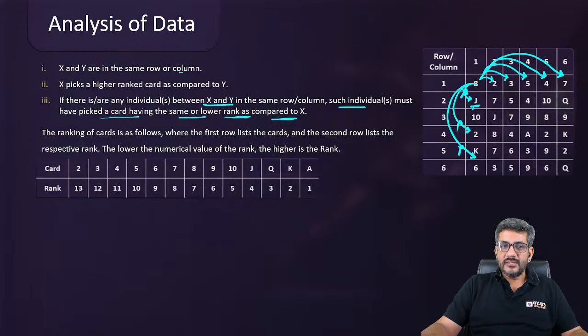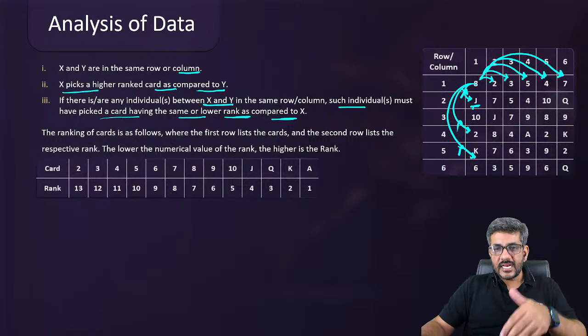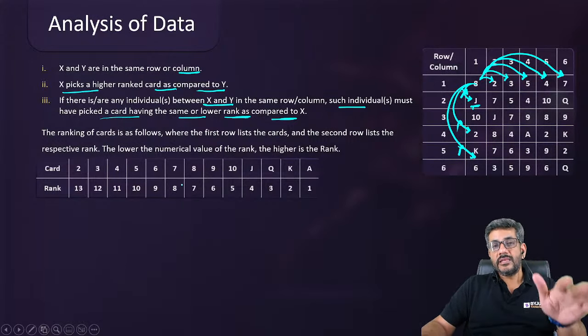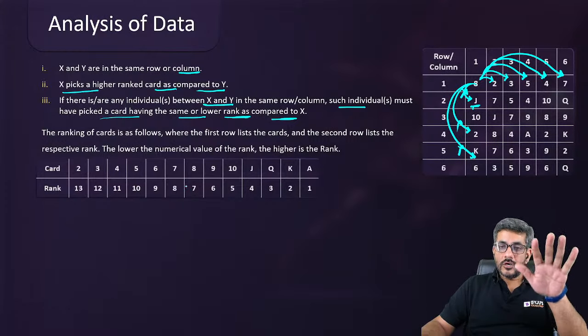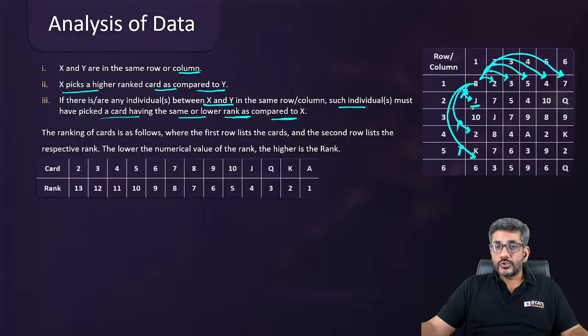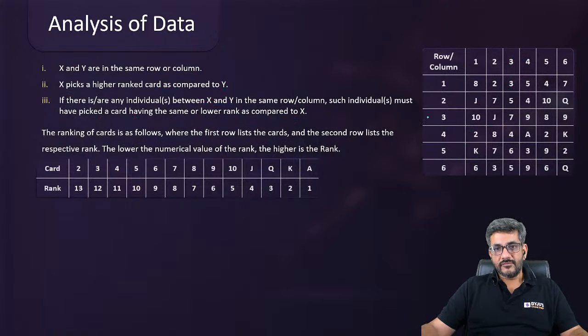So X and Y should be in the same row or column. X should pick a higher ranked card as compared to Y, and the persons who are there in that particular row or column, वो कहता है उन सब के लिए it has to be equal or lower, only then it can beat. So 8 can beat 5 of them.